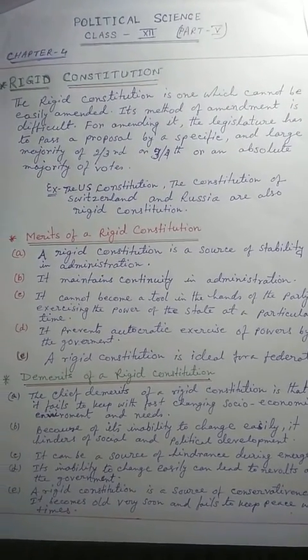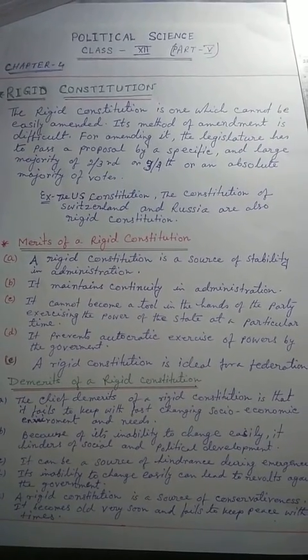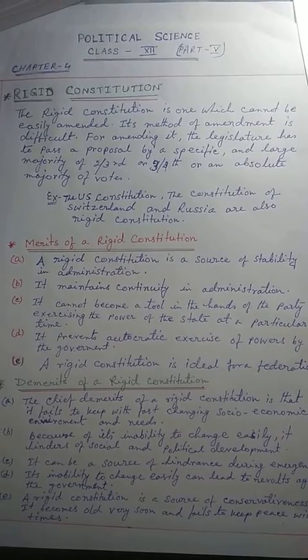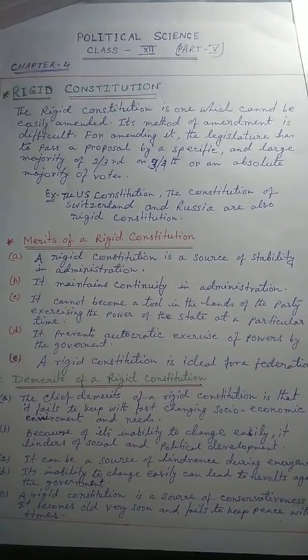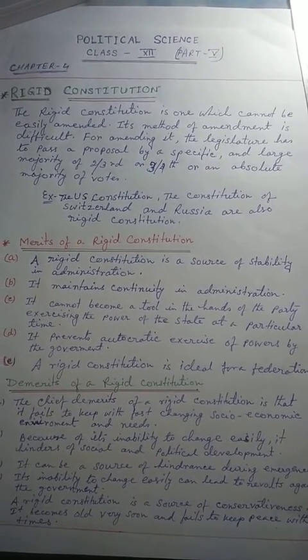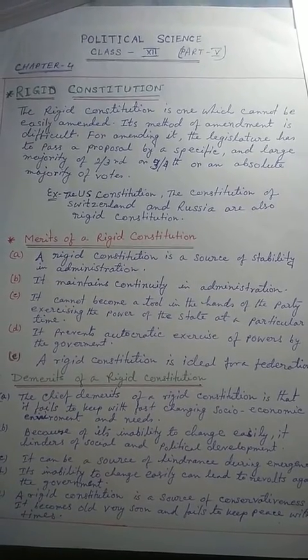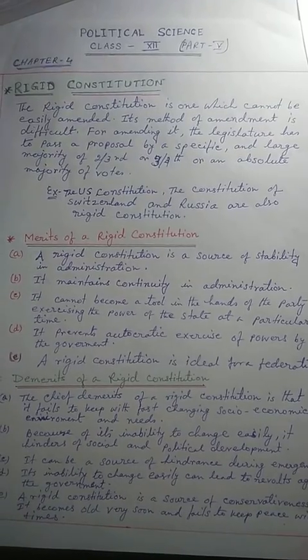Hello children, today we are going to start Political Science class 12, continuation of chapter 4. Today's topic is rigid constitution. What is a rigid constitution? A rigid constitution is one which cannot be easily amended. Its method of amendment is difficult.